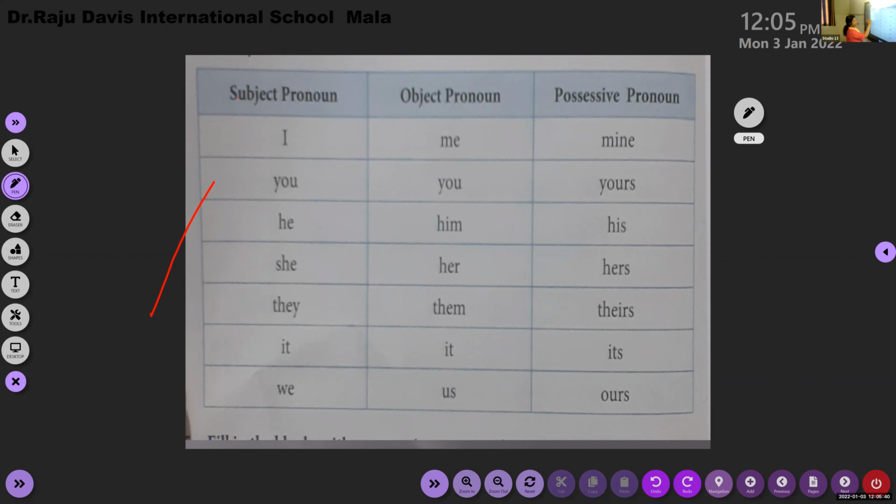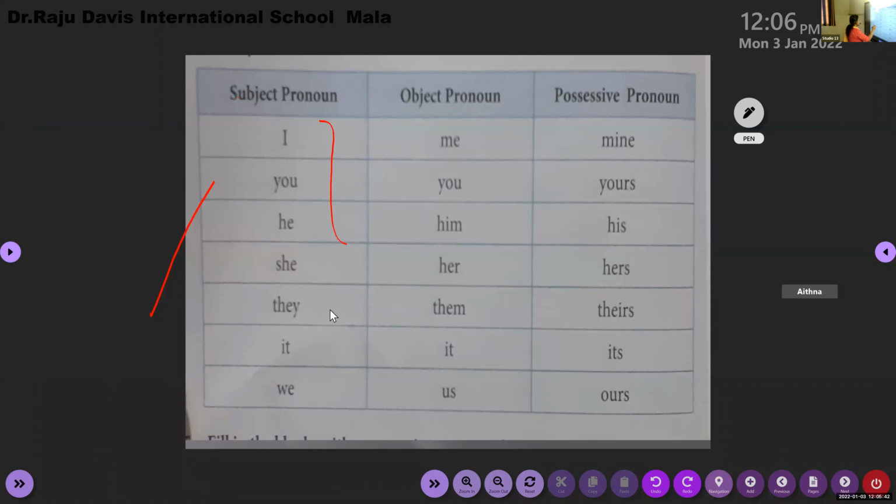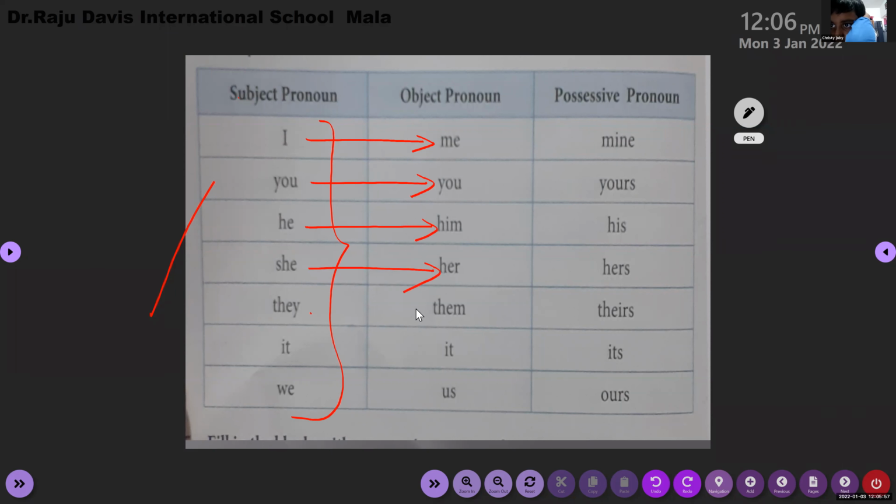Here, you have to know these 7 pronouns well and their different forms. For I, which pronoun do we use? It is me. For you, it is you. For he, it is him. For she, it is her. For they, it is them. For it, we use the same it. And for we, it is us.